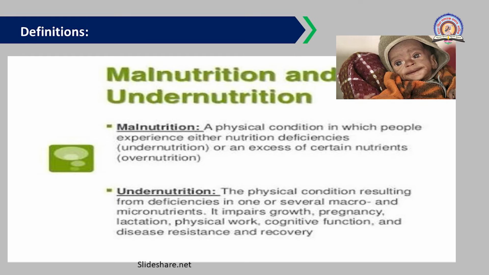Undernutrition is because of insufficient intake and deficiencies, and overnutrition is because of excess intake of food or protein.